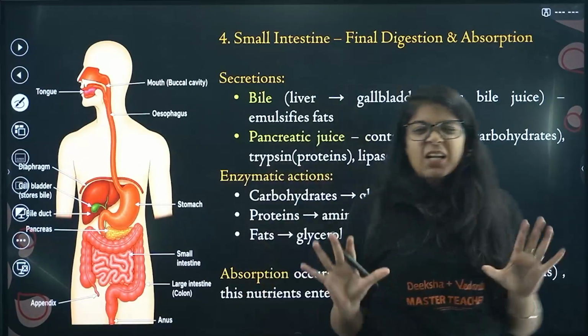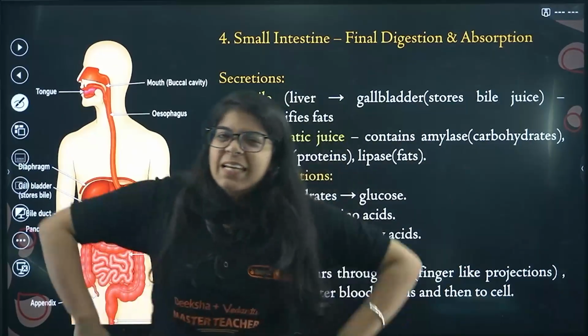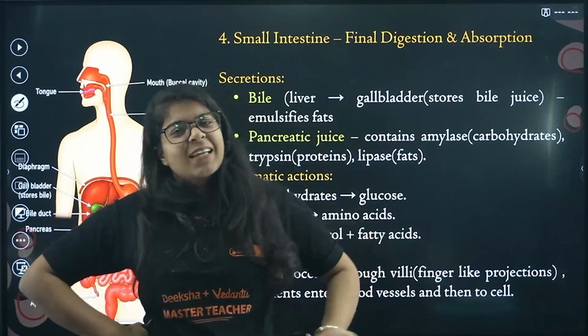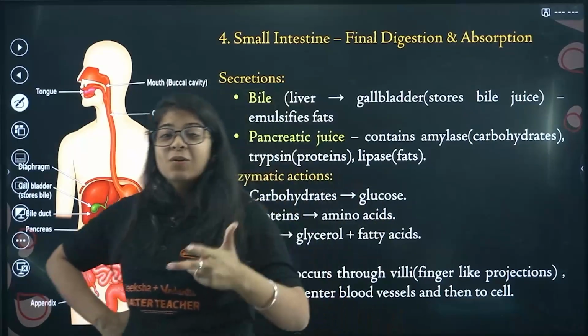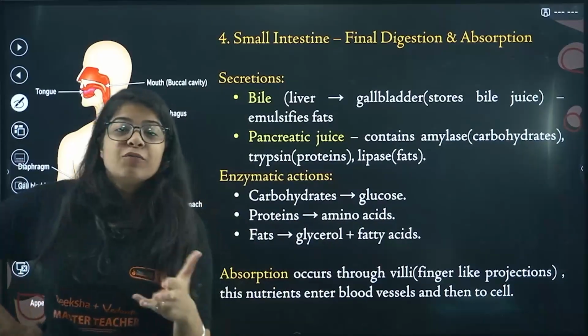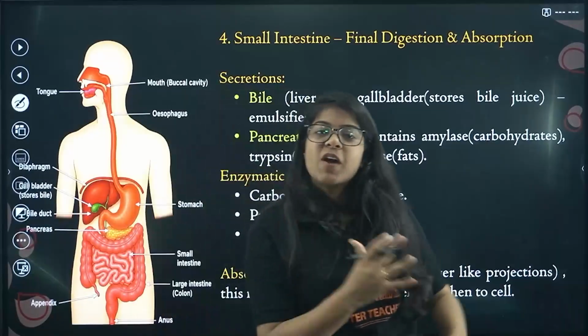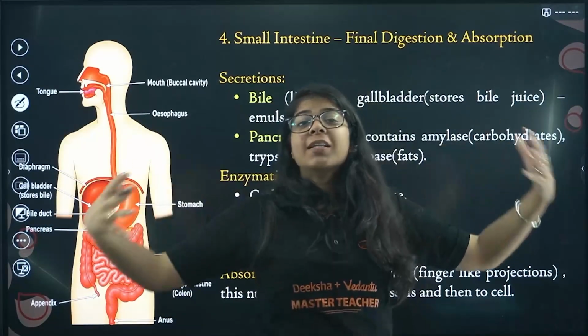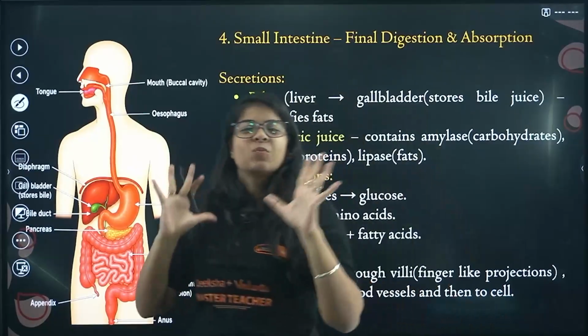It is the final digestion and absorption part. Ma'am, finally. What finally? Did you understand everything? Then it's not hard. First is the mouth, second is your esophagus, third was your stomach, right? Now the food goes into the small intestine. Actually the small intestine is very, very long. It is even longer than the large intestine, but because it is bundled, we call it small intestine.